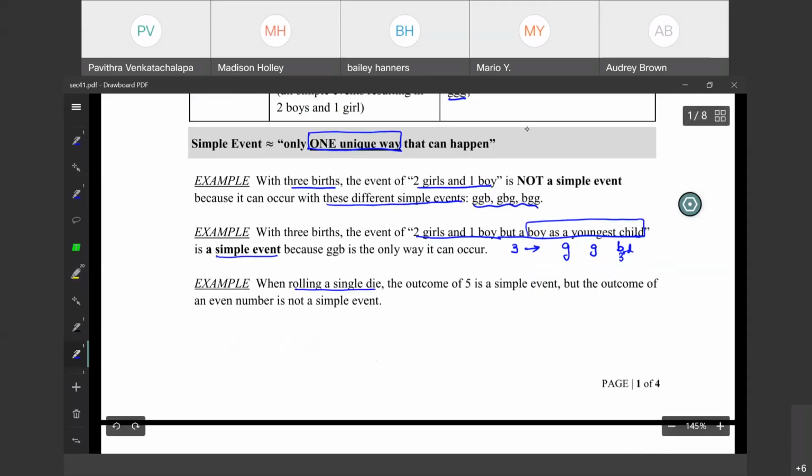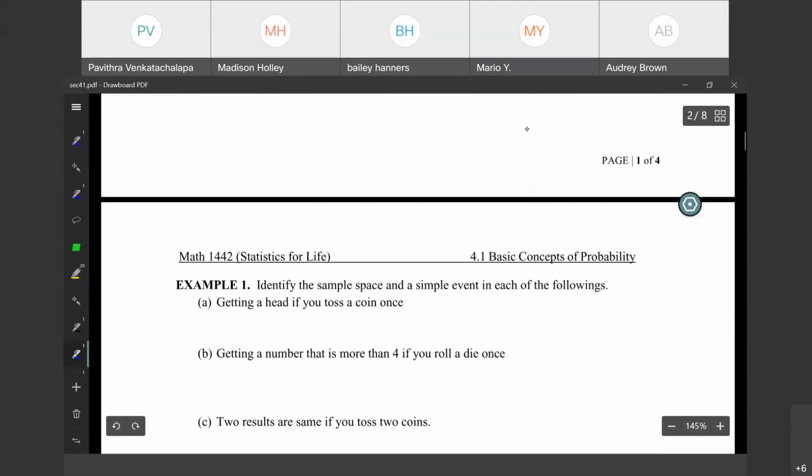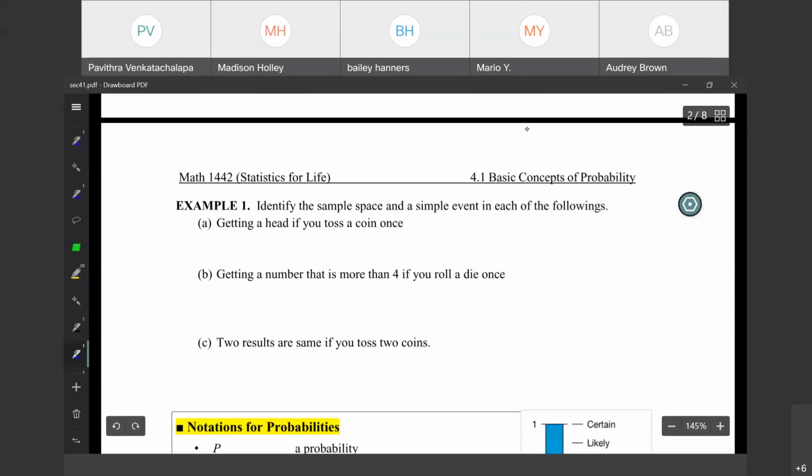When rolling a single die, the outcome of 5 is a simple event because when you roll a die only once, you can get a 5, right? So that is a simple event. Next.